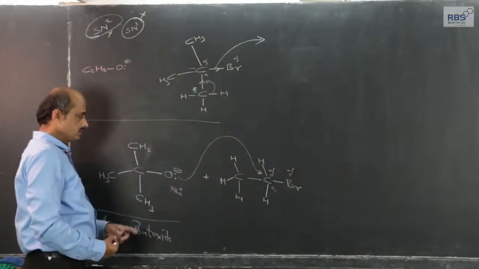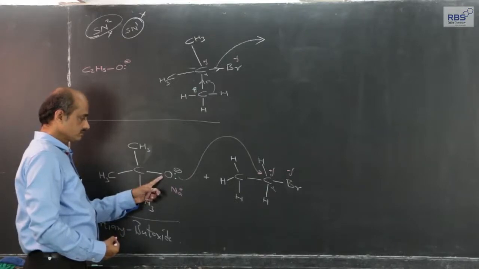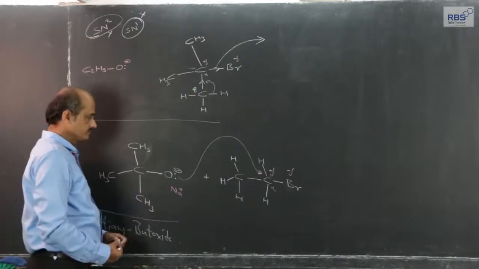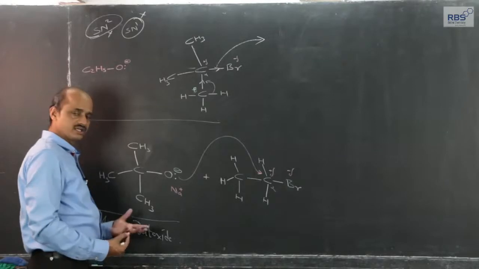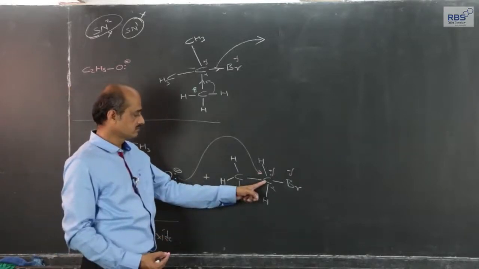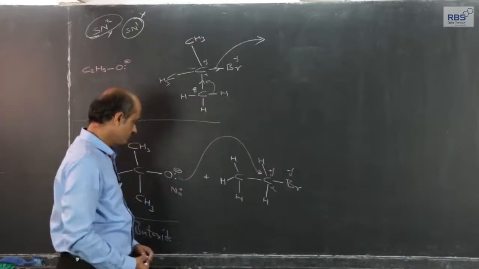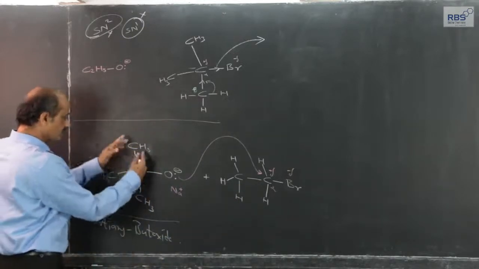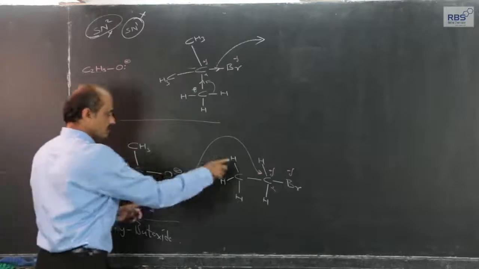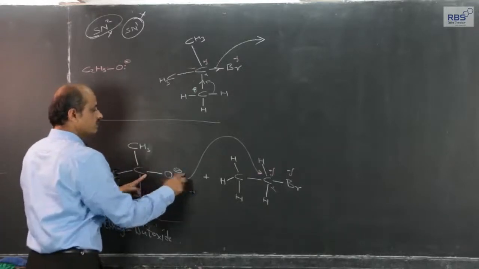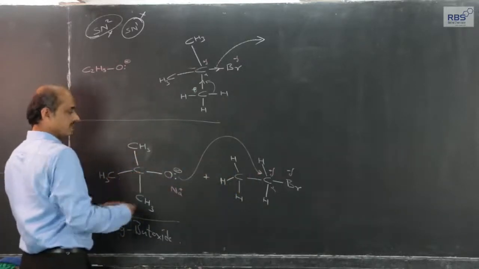It will not experience any steric hindrance, because this alpha carbon is easily available, and the bulky part of this alkoxide has nothing to do with the reaction of this oxygen atom which is attached to the tertiary carbon atom.